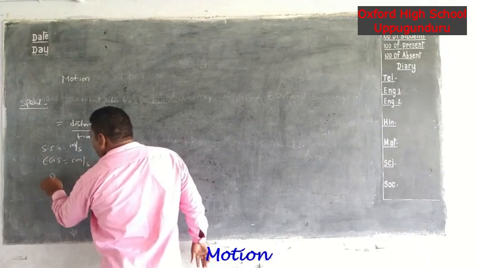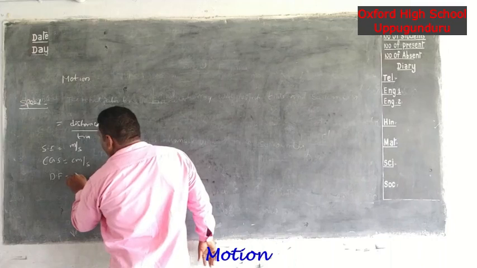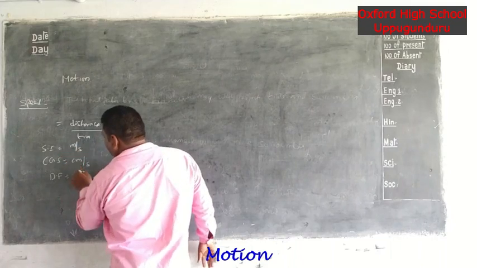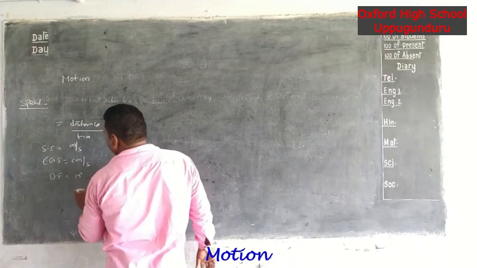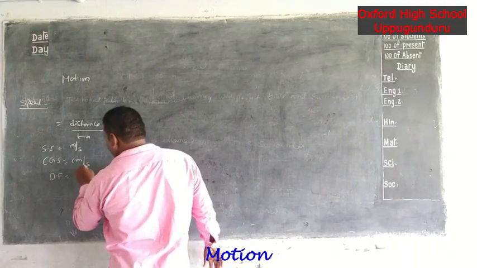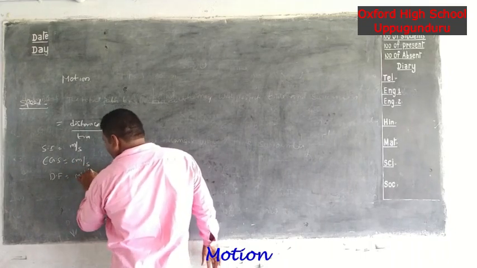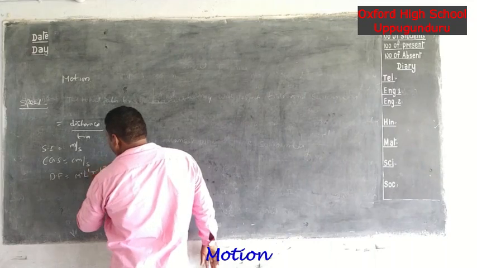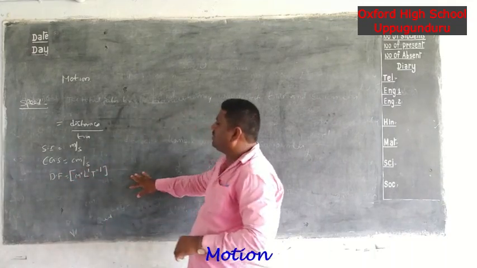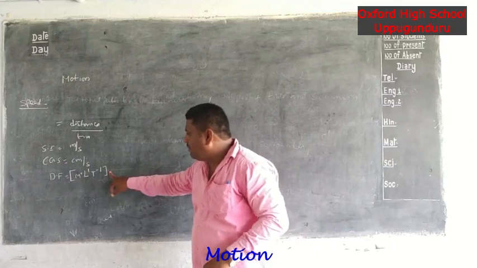Next, the dimension formula. We write M power 0. Length we measure in meters, so L power 1. And time we choose in seconds, T power minus 1. We close the bracket. It is called the dimensional formula.